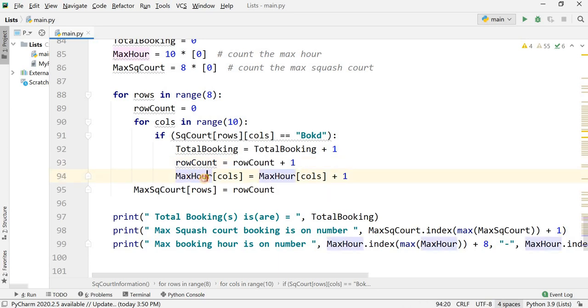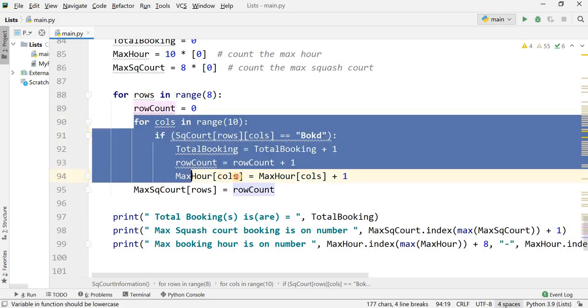And for the hour, it will fetch the previous value in the hour and add 1, counting all the values in max hour. This is within a nested loop.